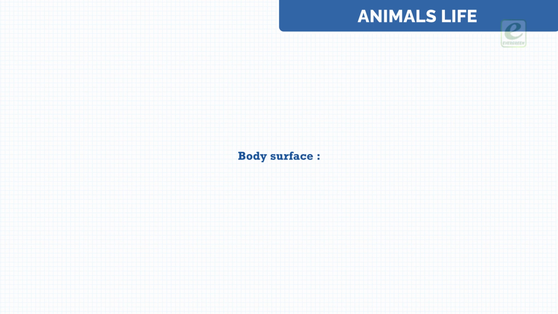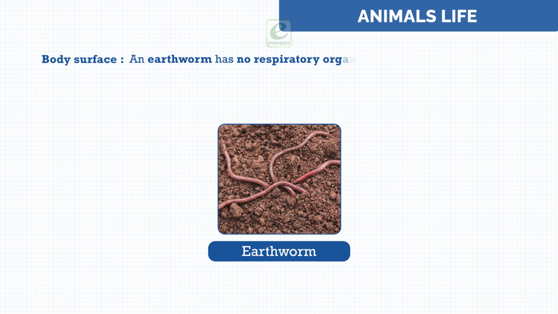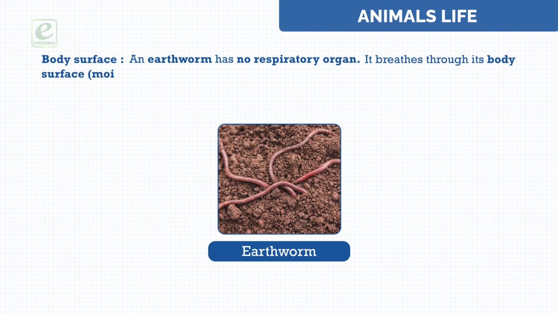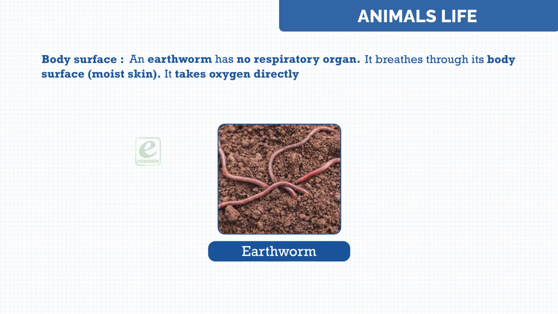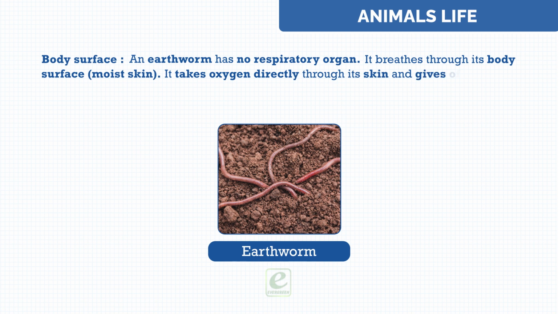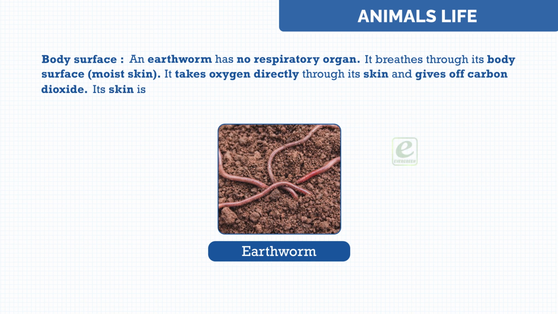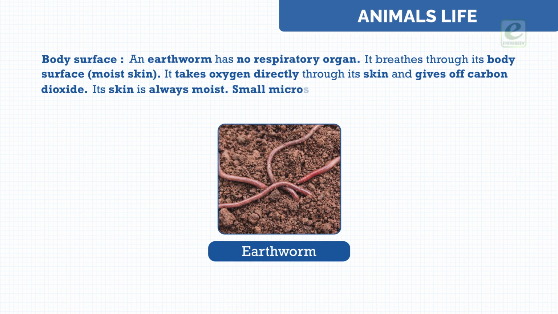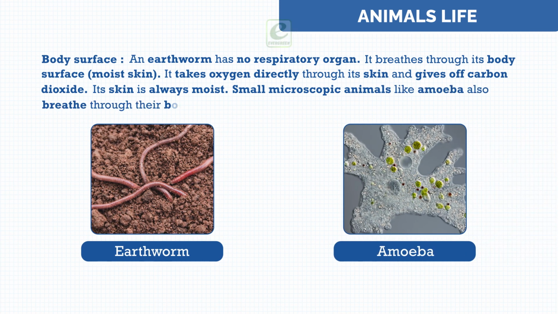Body surface. An earthworm has no respiratory organ. It breathes through its body surface, that is, the moist skin. It takes oxygen directly through its skin and gives off carbon dioxide. Its skin is always moist. Small microscopic animals like amoeba also breathe through their body surface.